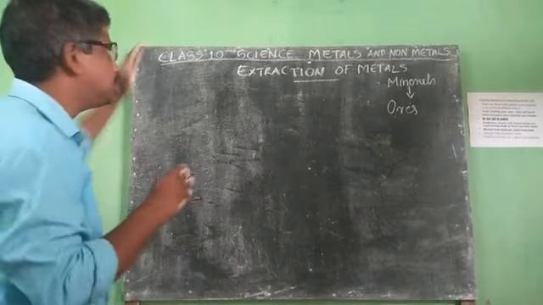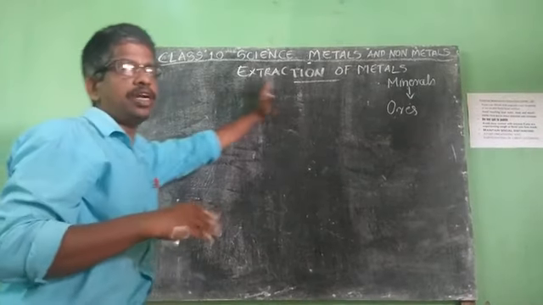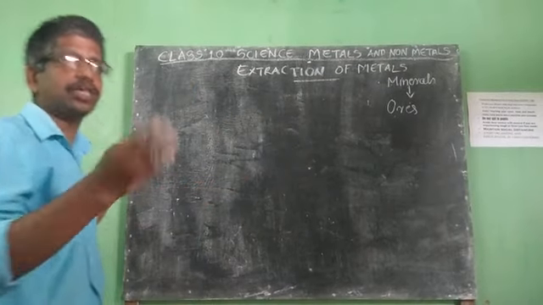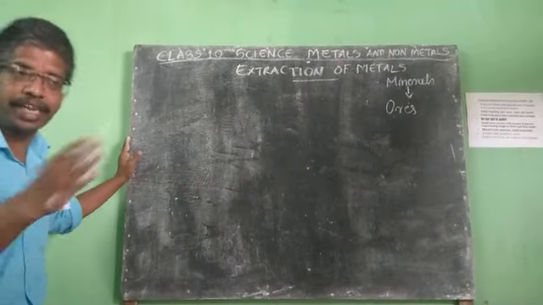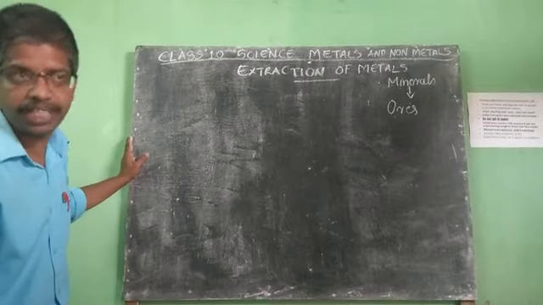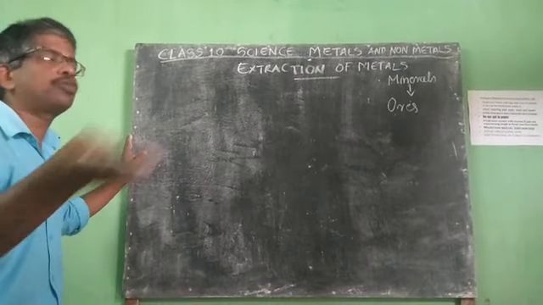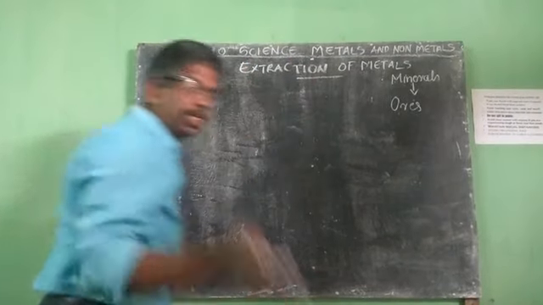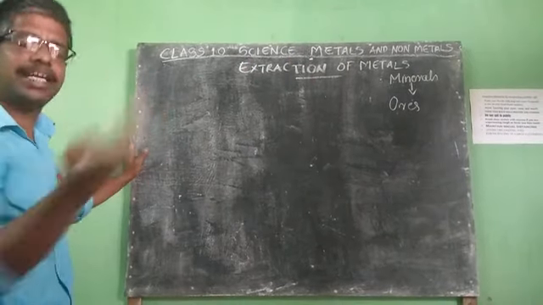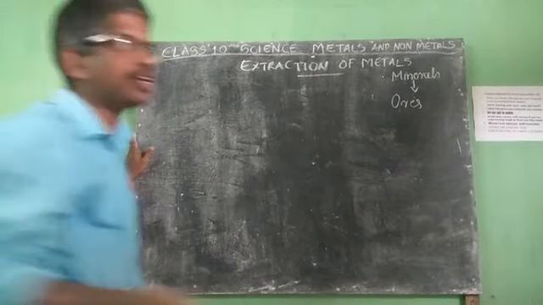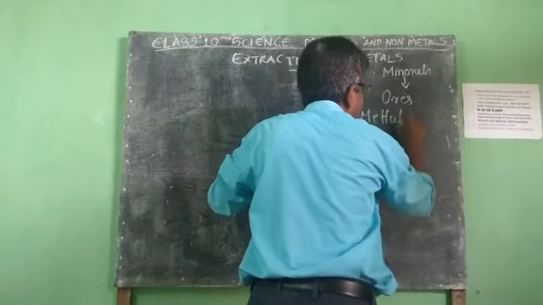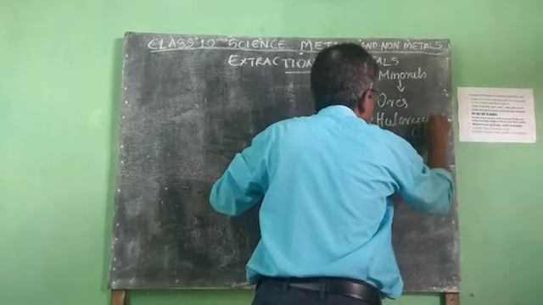Different metals have different reactivity rates. Depending upon their reactivity, the methods also change. So the process of separating metal from its ore is known as extraction. Another name is given, though it is not mentioned in your textbook. It is known as metallurgy.